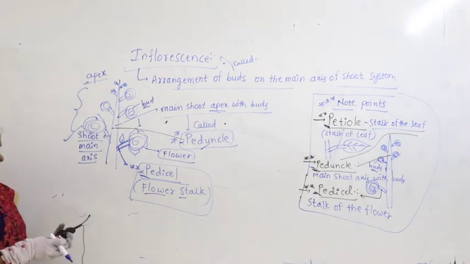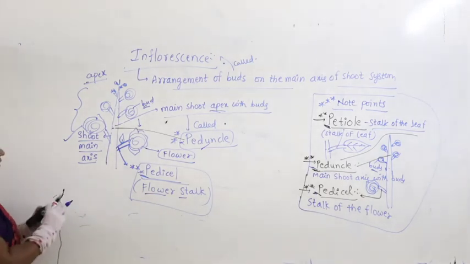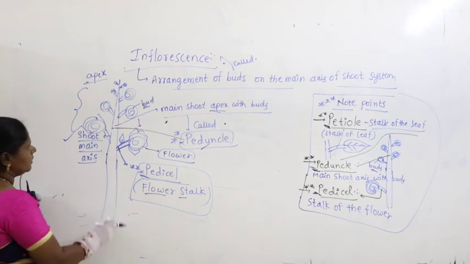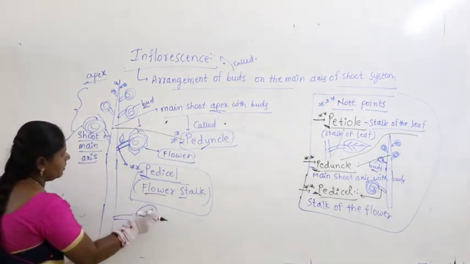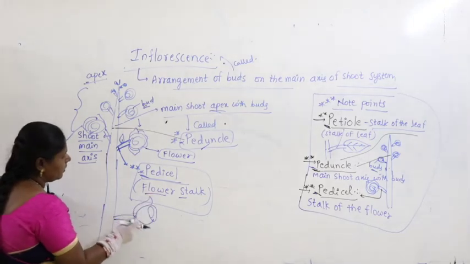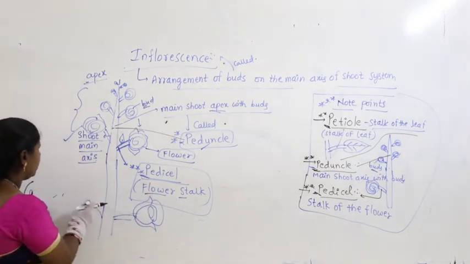Now, coming to this, if you come back to this leaf, if you observe very clearly here, let us take that here it is nothing but the flower. Let us take, I am drawing somewhat a bigger flower.